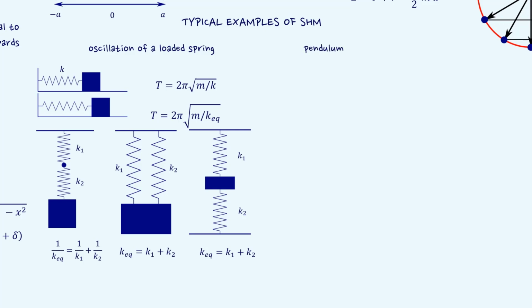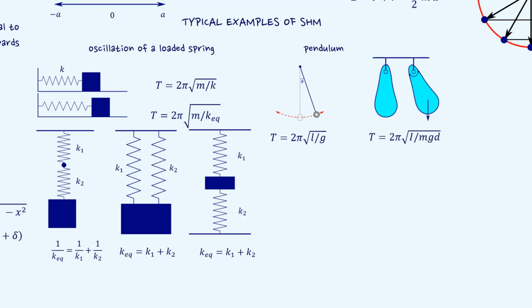For simple pendulum, expression for time period is T equal to 2 pi square root of L by g. For physical pendulum, expression for time period is T equal to 2 pi square root of I by mgd. For torsional pendulum, expression for time period is T equal to 2 pi square root of I by k.